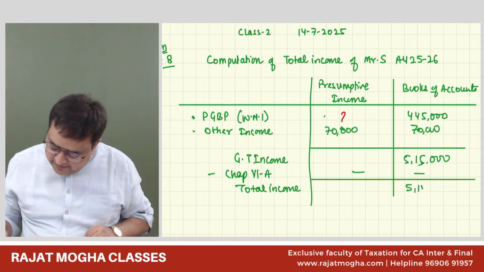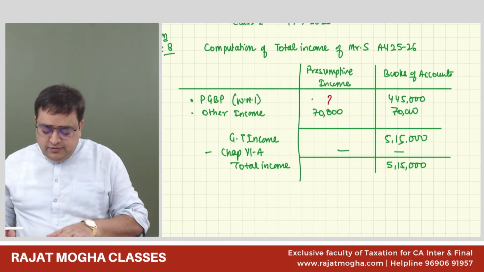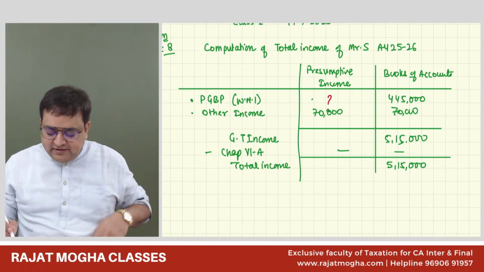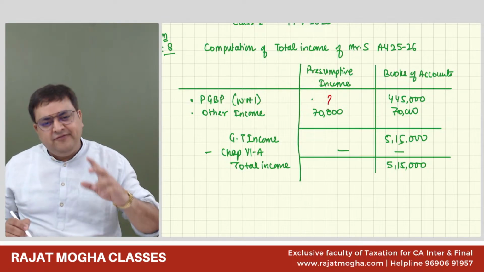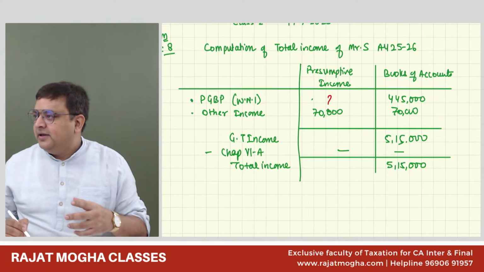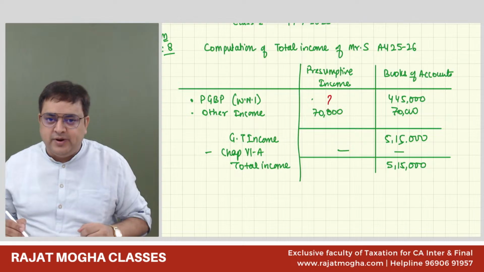Here it is 5,15,000. Now, let us compute. The only thing which is left in this question is that we need to compute his presumptive income. Everybody try to, although I'm also doing it, but I would request you to try. Just try that how much you are getting.